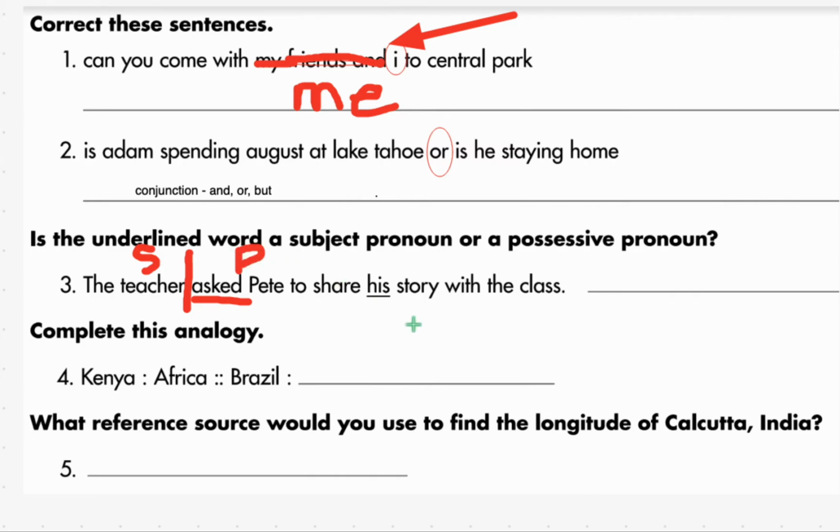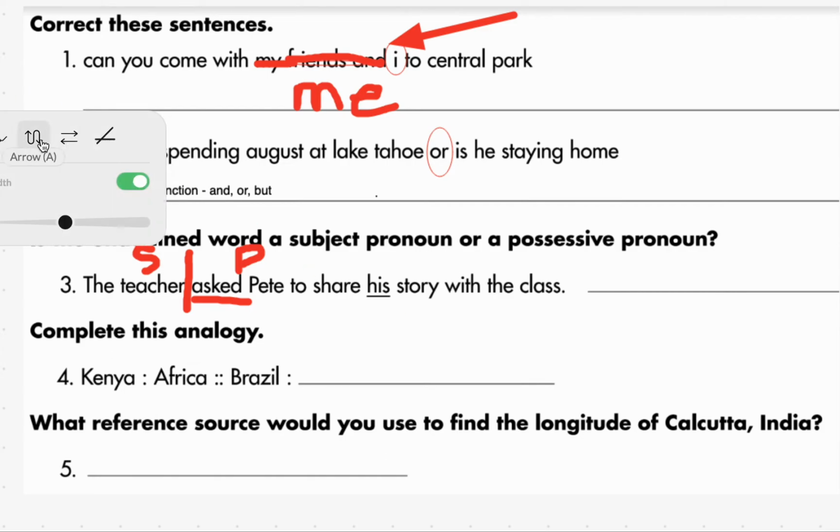So is it a subject pronoun or a possessive pronoun? Well, can we get rid of the fact that it's not in the subject? Yeah, I think so. Can't we? Because it's not in the subject. We just labeled subject predicate, but it says is it a possessive pronoun? Well, whose story is it?